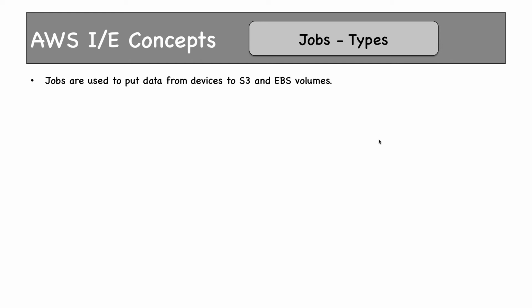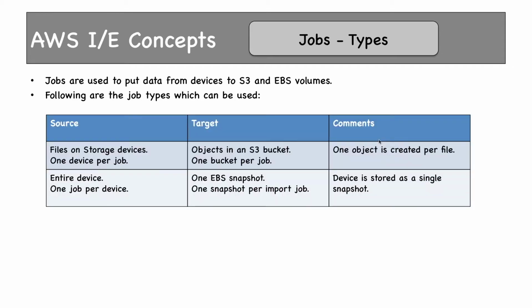There are two types of jobs. One is used to import data from devices to either S3 or EBS volumes, and the other one to export from S3 or EBS volumes to devices. Following are the job types which can be used. If you are importing to S3, the source would be the device which you are sending to AWS. Files on storage devices would be imported as objects in an S3 bucket. You can create only one device per job.